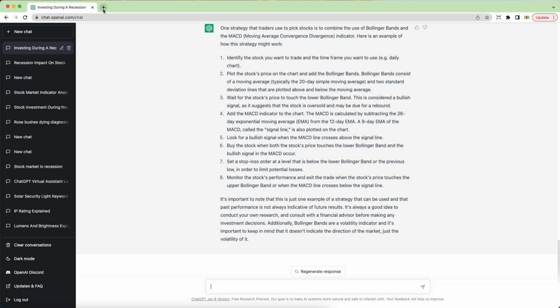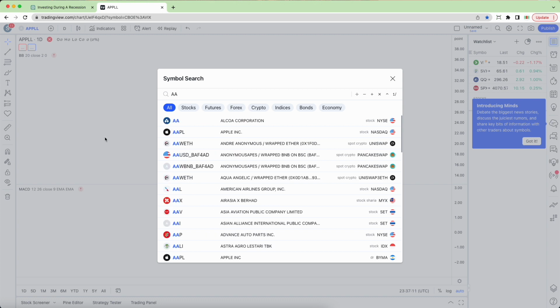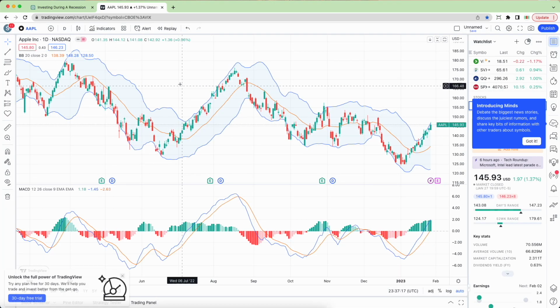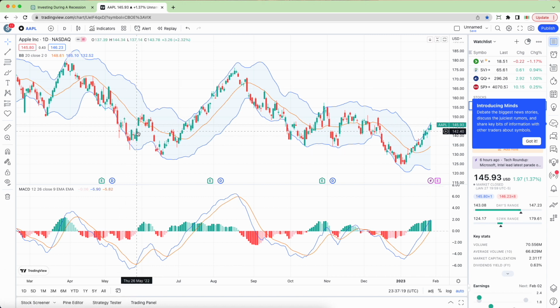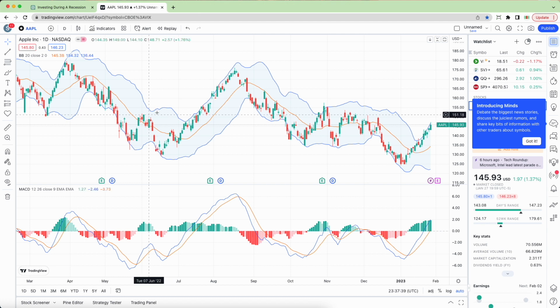So let's take a look. Let's go ahead and show an example using shares of Apple stock. And we've got the Bollinger Band here. You can see the upper and the lower range, and then the MACD plotted down below. And so first off, we're looking where the stock's price touches the lower Bollinger Band. So an area like here, you can see that the stock price is touching the lower Bollinger Band.